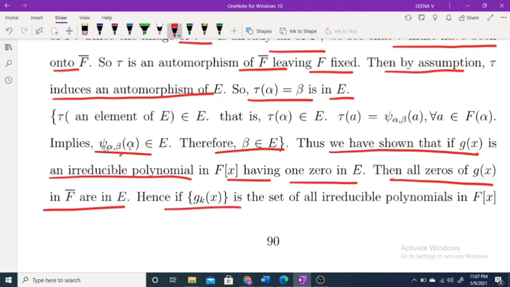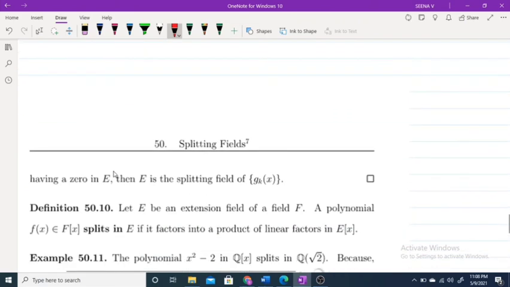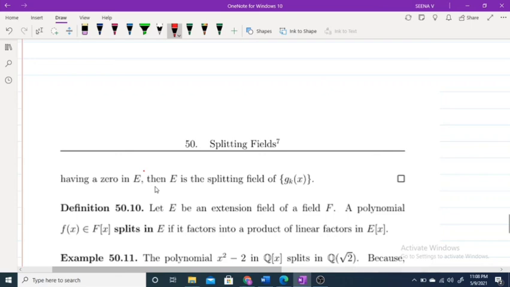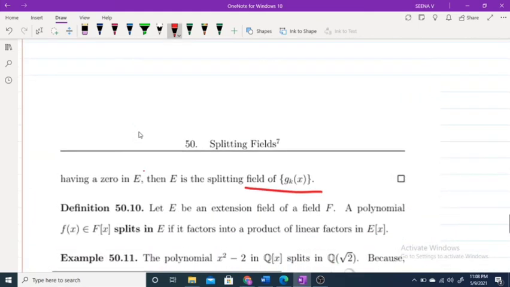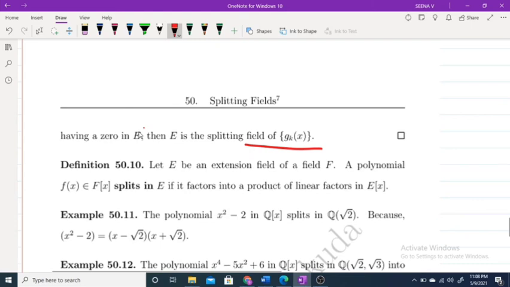Hence, if g of x is the set of all irreducible polynomials in F of x having a 0 in E, then E is the splitting field of that set. Once again, if g of x is a set of irreducible polynomials having a 0 in E, then E is a splitting field of that set. That means for the corresponding sigma we get a splitting field. And E is a splitting field of some polynomial. That means E is a splitting field.